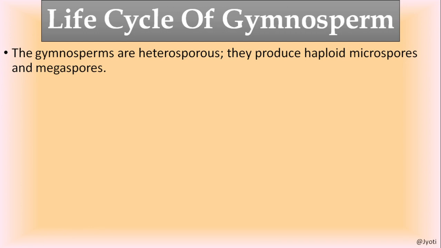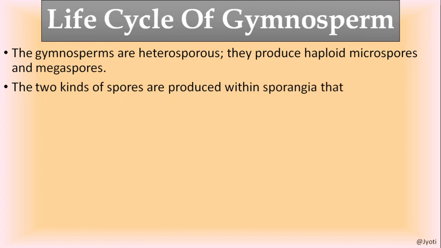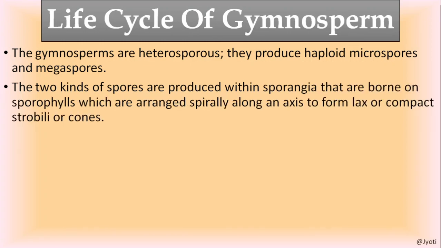Okay, so let us discuss the life cycle of gymnosperm, which is very important. The gymnosperms are heterosporous. As in some pteridophytes we have studied, the sporophytes are heterosporous, meaning they can produce two different types of spores. The small spores are called microspores, and the large spores are called megaspores. Both the micro and megaspores are haploid in nature. The two kinds of spores are produced within sporangia, and the sporangia are borne on sporophylls.